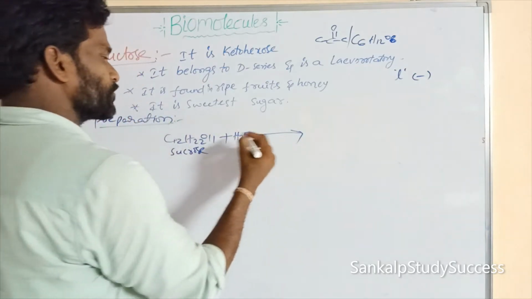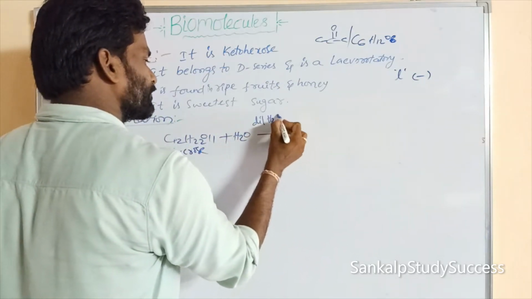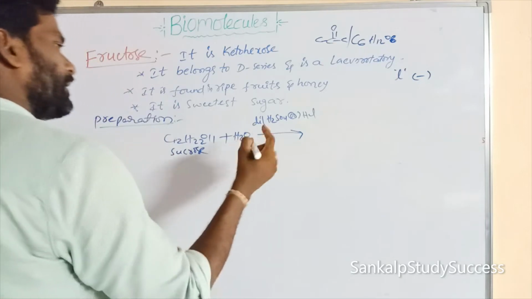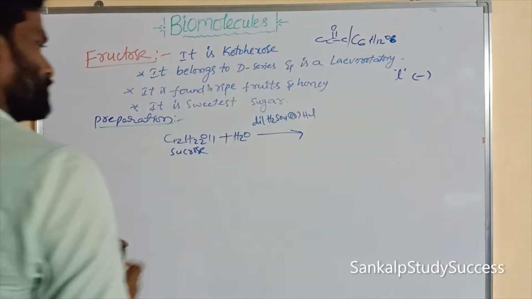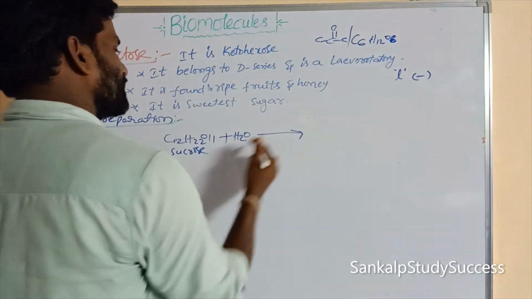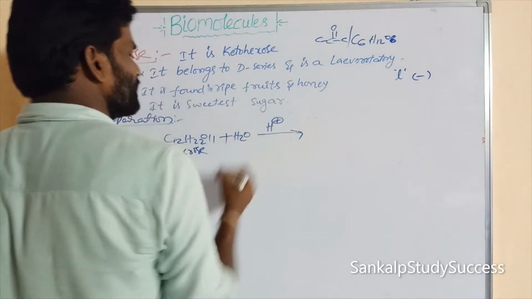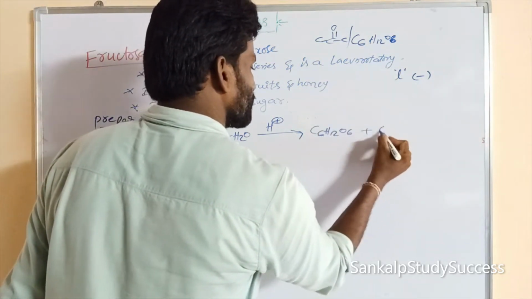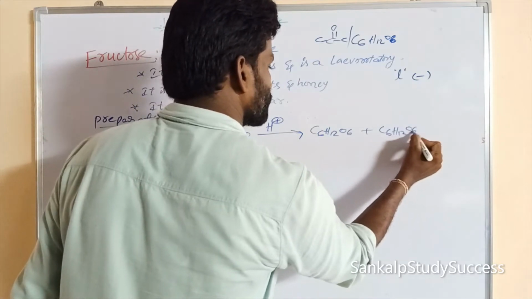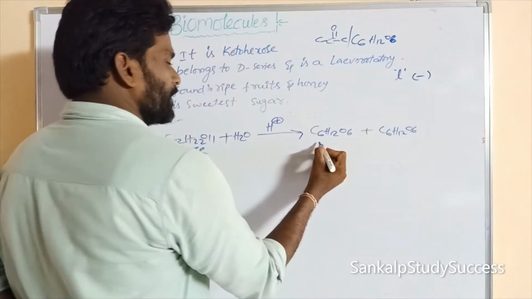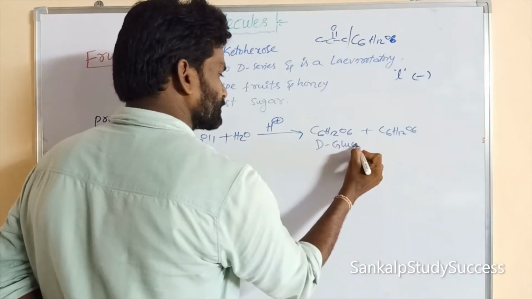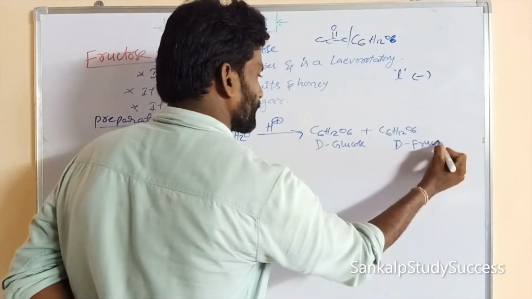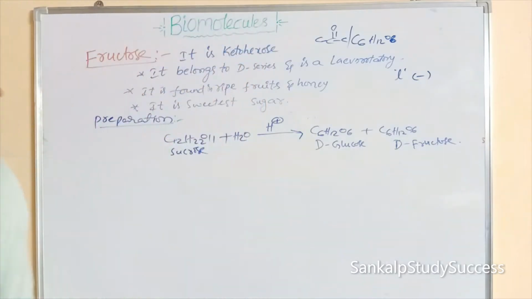On hydrolysis of sucrose with dilute H2SO4 or HCl, H plus, this is the acid hydrolysis, it gives C6H12O6 plus C6H12O6, that is D-glucose and D-fructose.